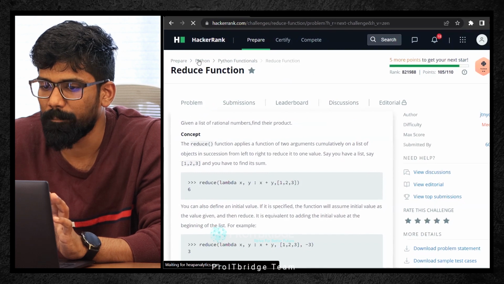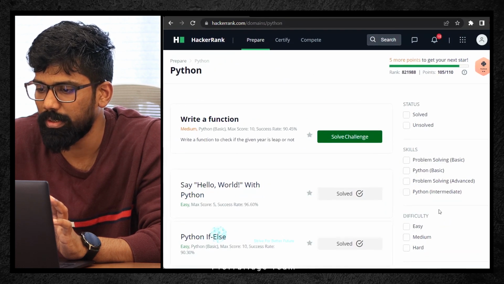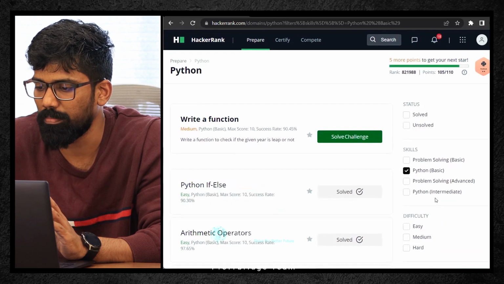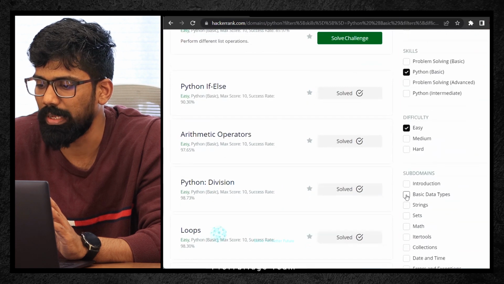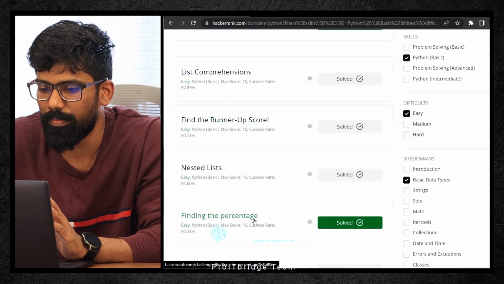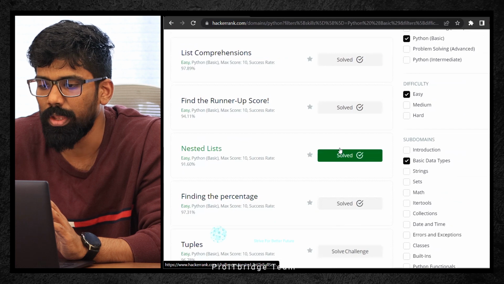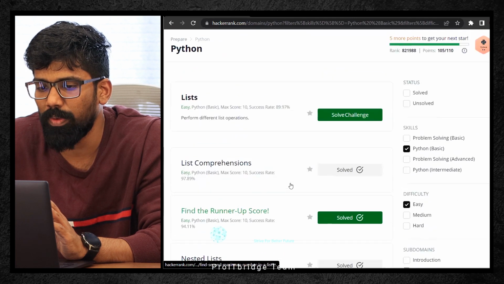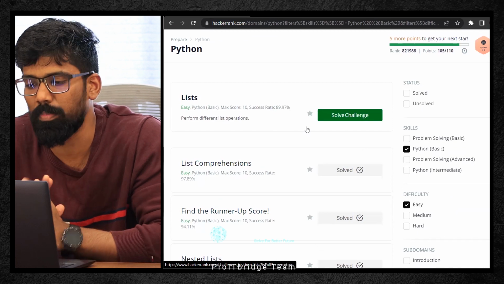Go back and again click on this Python basic. The next challenge I'm talking about, Python basic. We see we are in this basic data types and we have solved this finding the percentage. So we have got this particular tick mark. Okay, now then the next challenge we will be solving about this list, whatever it is mentioned, this list problem we will be solving it.